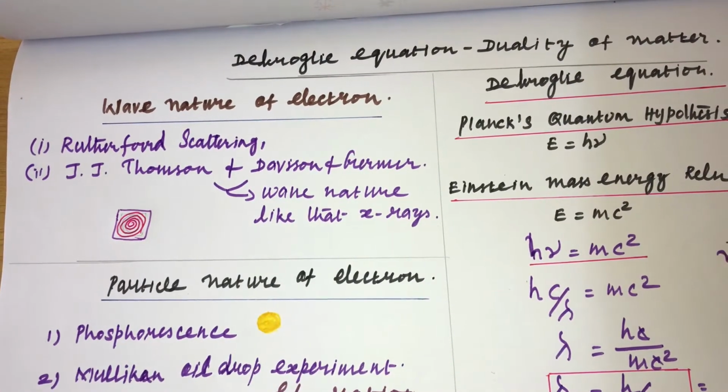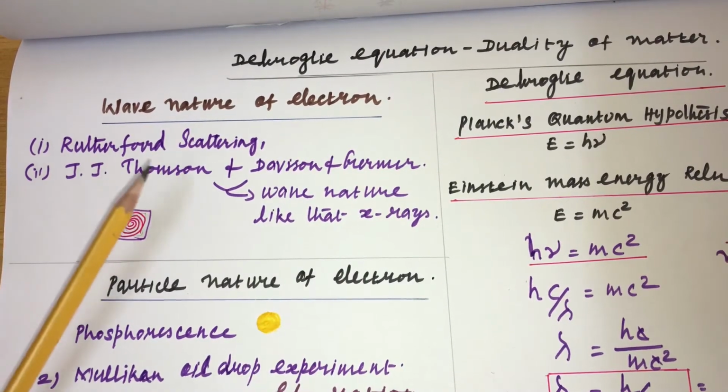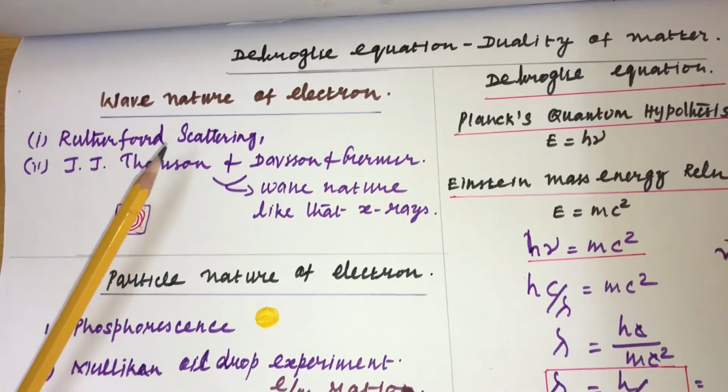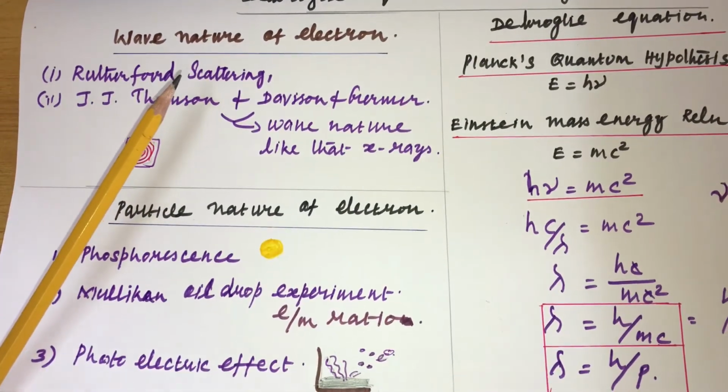On what basis is the de Broglie equation derived? The wave nature of electron is explained by J.J. Thomson and the Davisson-Germer experiment, whose predictions show the electron possesses wave nature like that of X-rays, because the pattern obtained from their experiment shows the electron movement is similar to that of X-rays. So this supports the wave nature of electron. And there are also certain experiments which support the particle nature of electron.